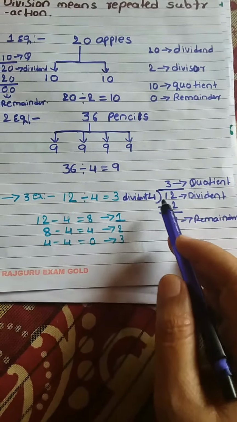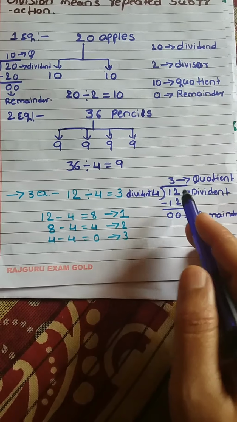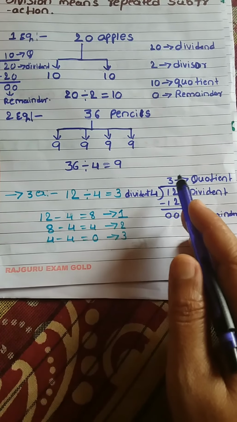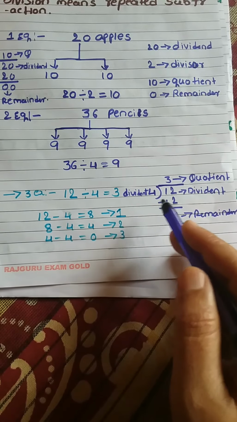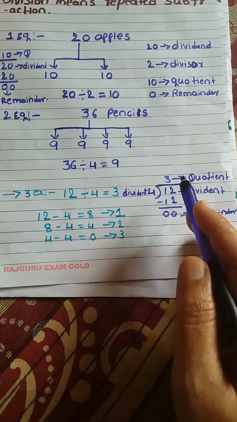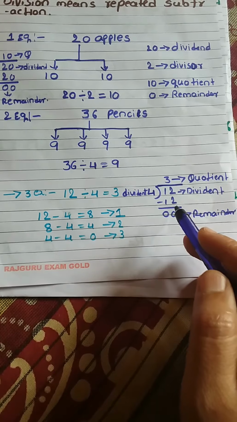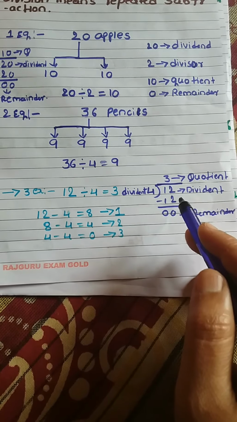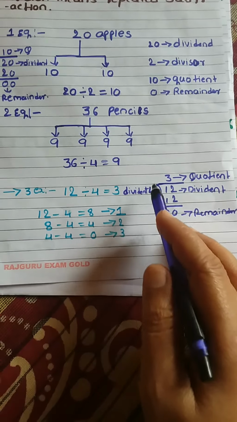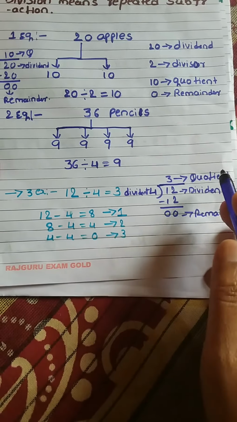Look at this example. 4 threes are 12. 4 children are there, and we are giving 3 pencils to each. Or 3 children are there, and we are giving 4 pencils to each. So we are subtracting each number equally. This number is called the dividend. This number is the quotient.